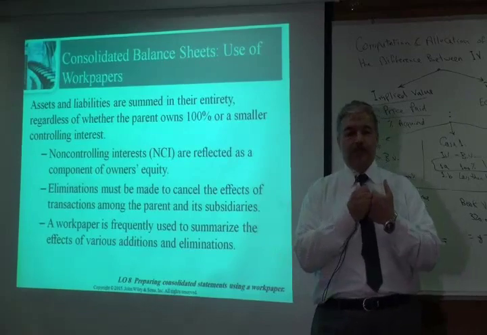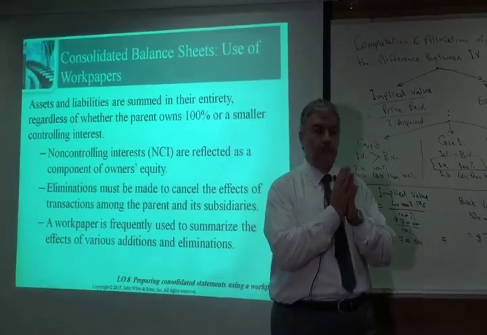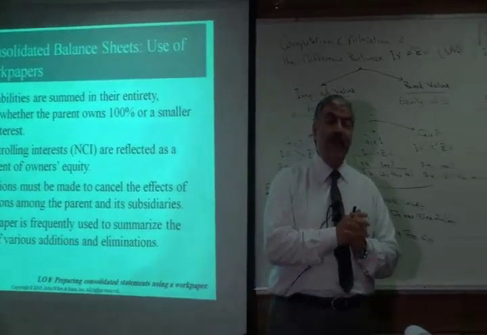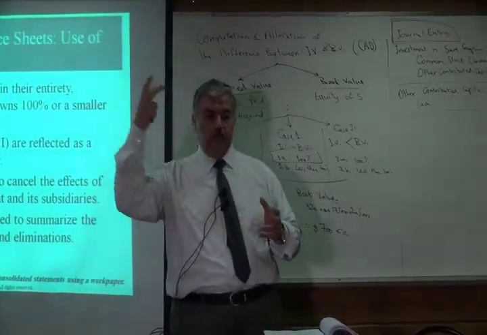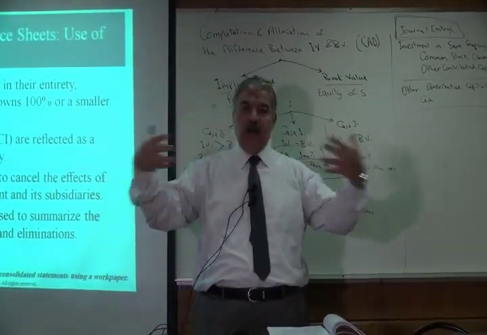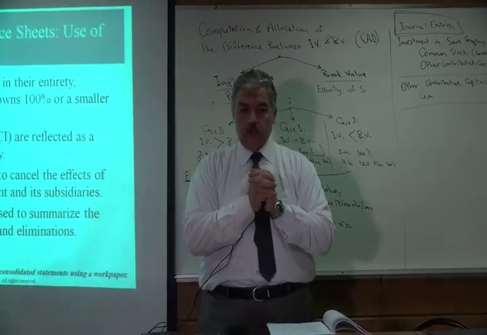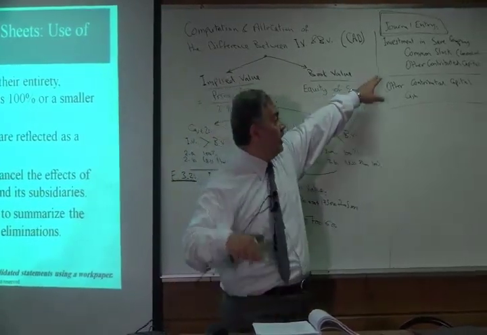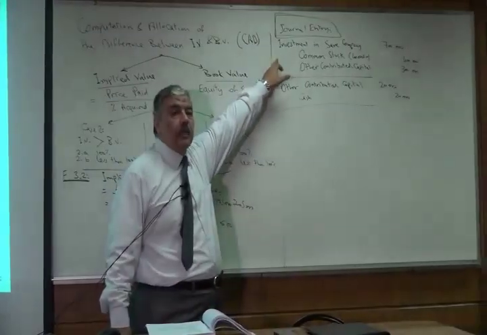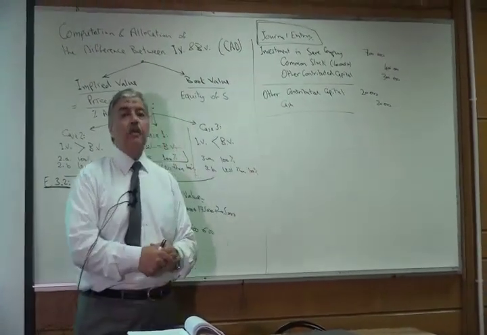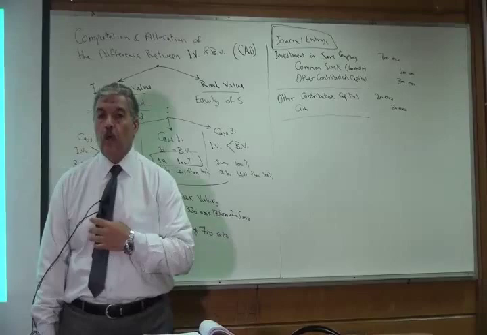Now, we said that the consolidated balance sheet is prepared as if the parent and subsidiary together are one company. So the account that we have, investment in S company, appears in the balance sheet of the parent.